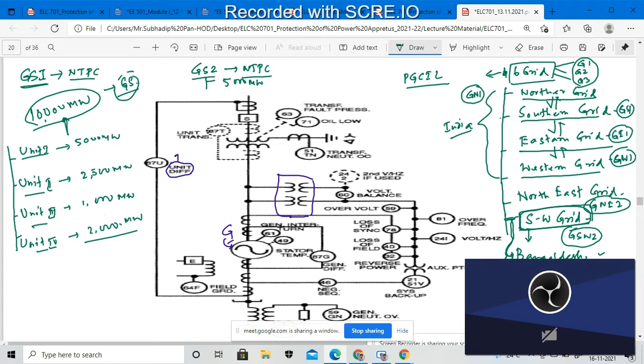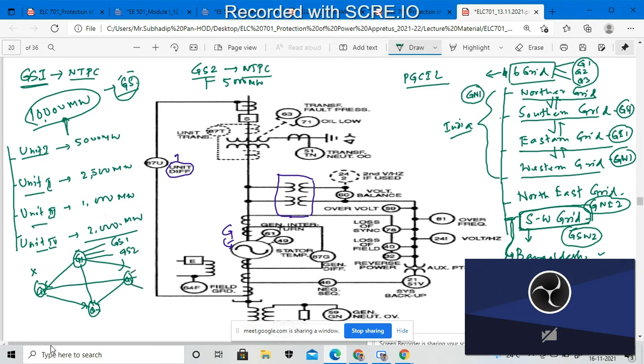Suppose we have four grids of operation: G1, G2, G3, G4. All those grids are interconnected with each other like a ring main cycle. This is because there may be some failure in a particular grid. Each grid has some generating stations connected to it.